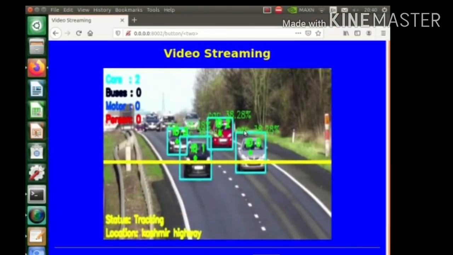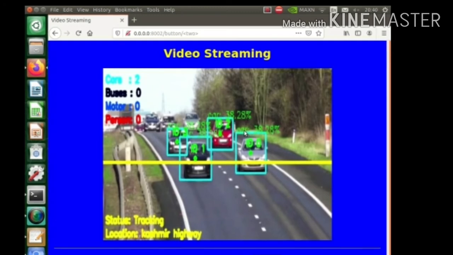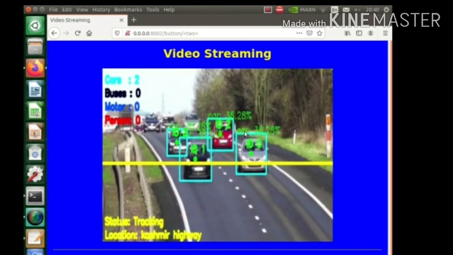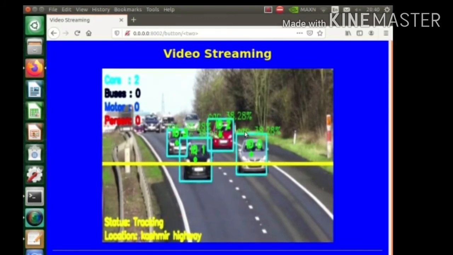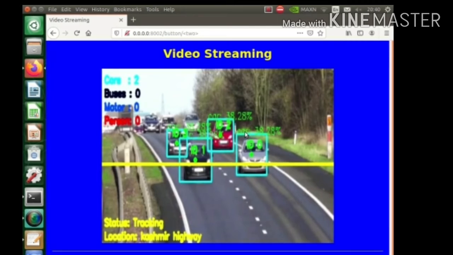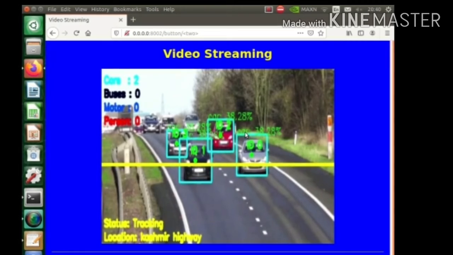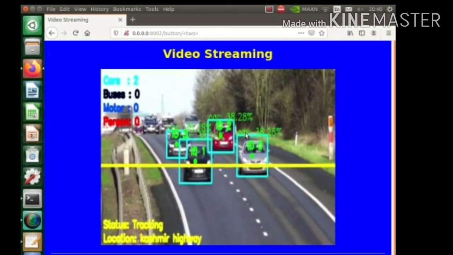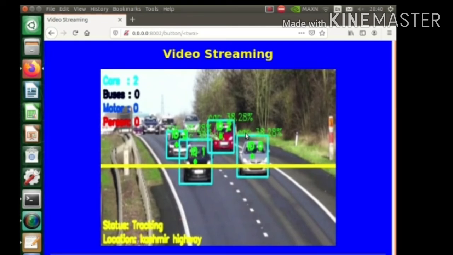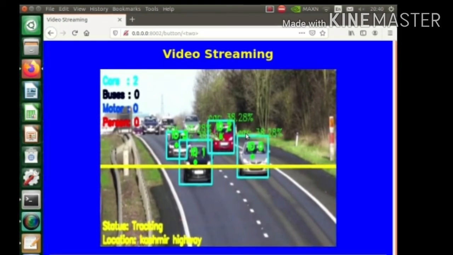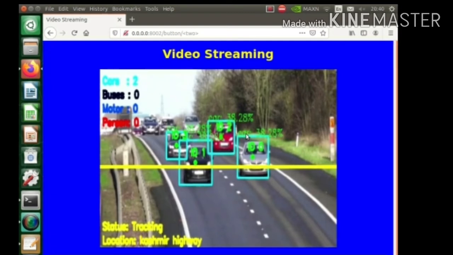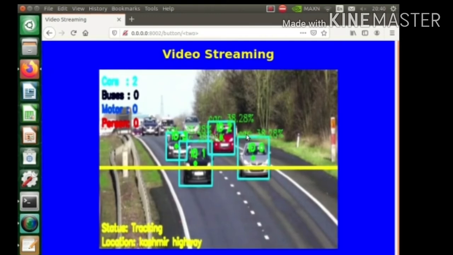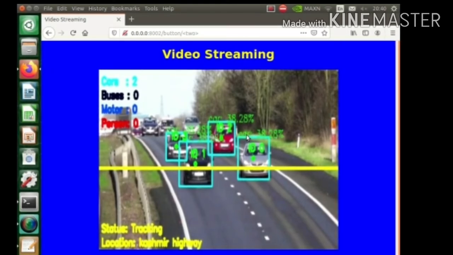Now, after the completion of our FYP, our supervisor suggested that we design a website for this project so that the user can see the situation of the road in real time. We have designed a very simple and lightweight web page. We have designed this web page in such a way that on a button click it calls a different function of our Python code. We have designed this using simple HTML, CSS and JavaScript. Suppose you have cameras connected at different locations in the city, and if you click the live button, this will show you the real-time situation of the road.